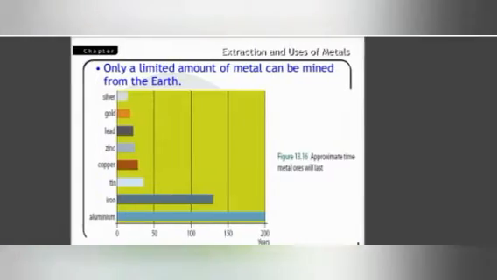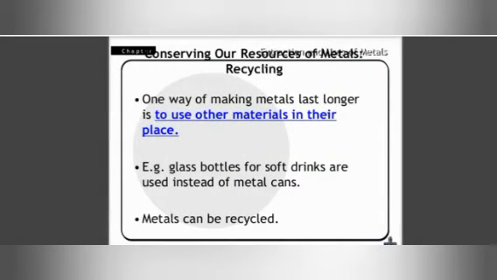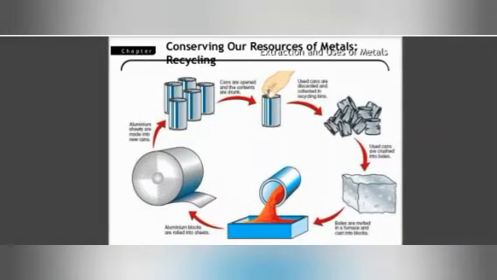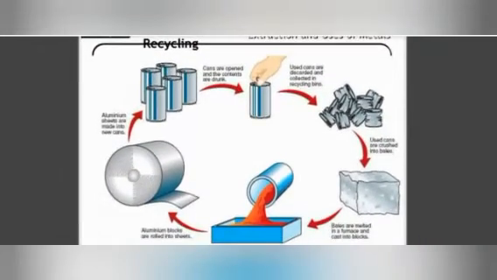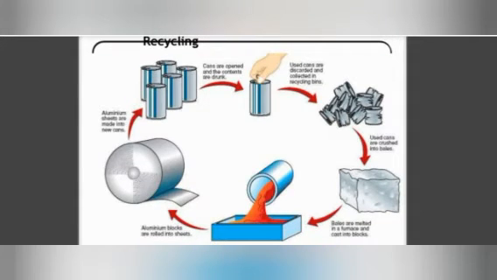mined from the earth. Okay, one way of making metal last longer is to use other materials in their place. When glass bottles for soft drinks are used instead of metal cans, and metal can be recycled, we can see conservation of resources of metal. A major problem that we are facing nowadays is garbage, as too much metal is produced.